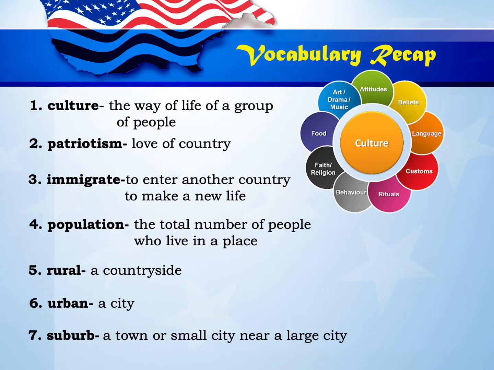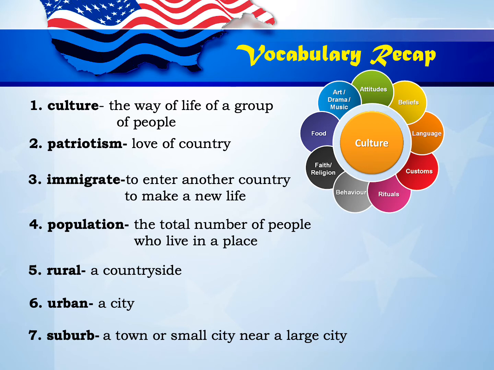Let's recap first the vocabulary words of this lesson. Number 1, culture means the way of life of a group of people. Number 2 is patriotism, or love of country. It shows loyalty of a person to his or her own nation. 3. Immigrate means to enter another country to make a new life. 4. Population means the total number of people who live in a certain place.